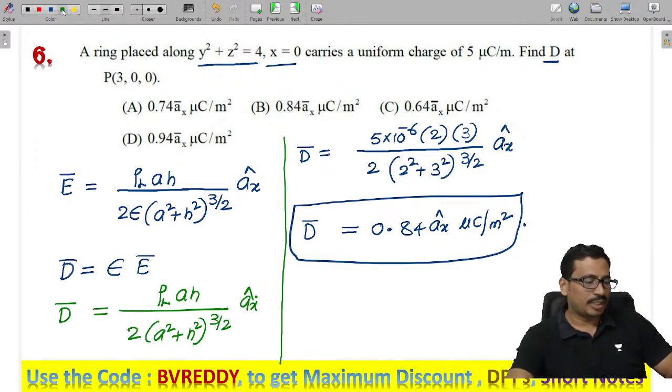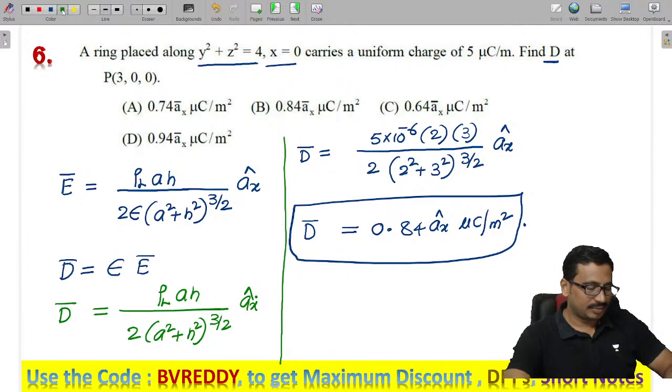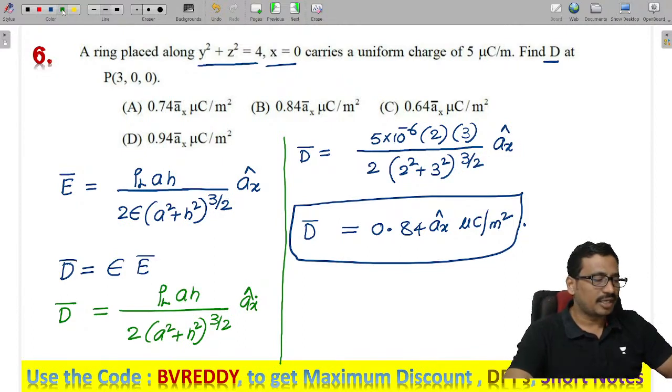So I hope you are able to do the calculations. Try to simplify the calculations, right? Shall we go to the next problem?